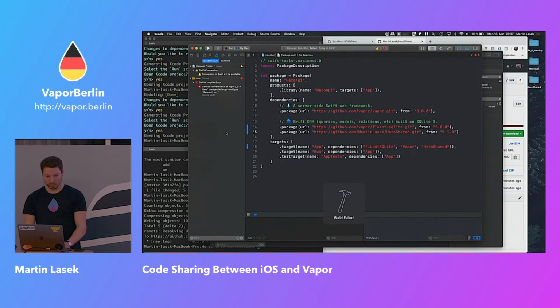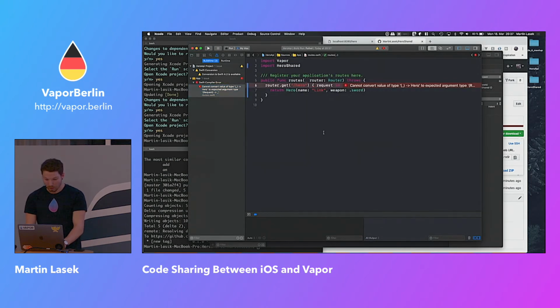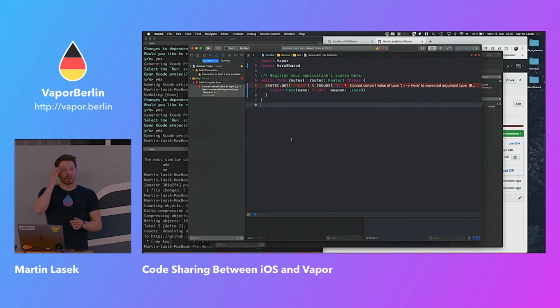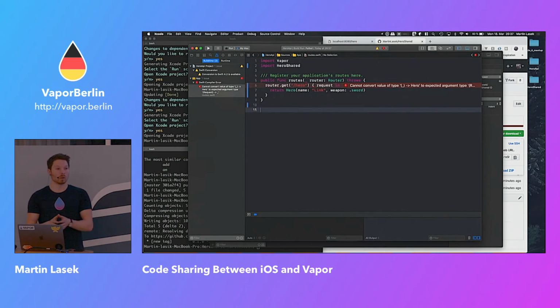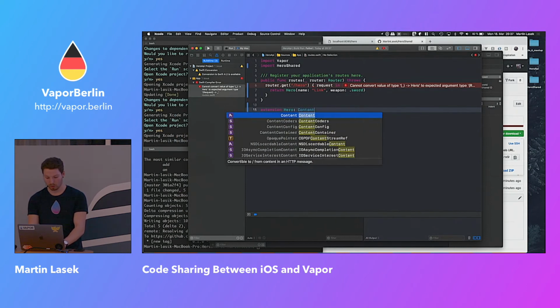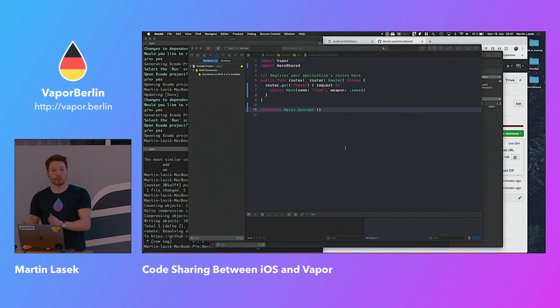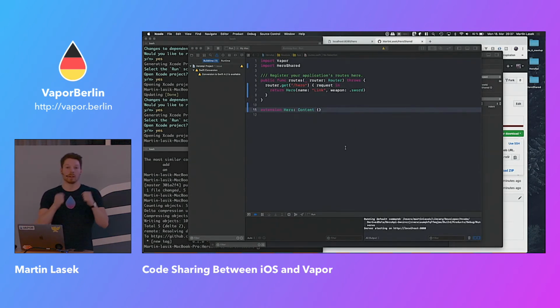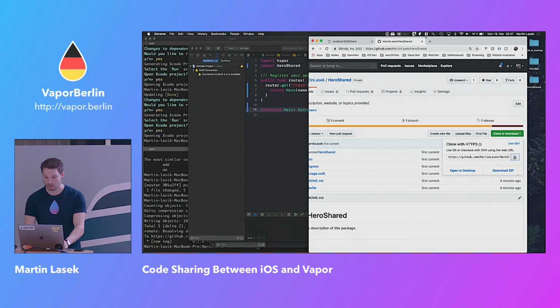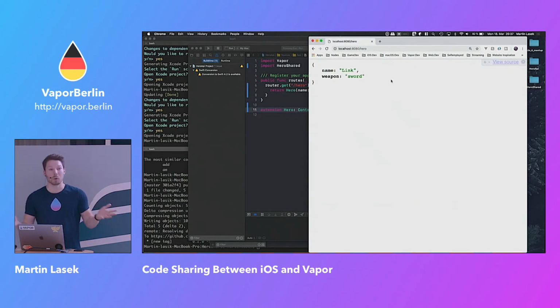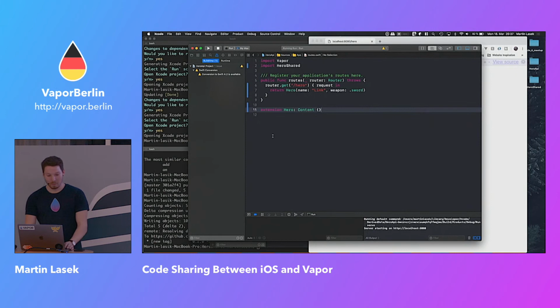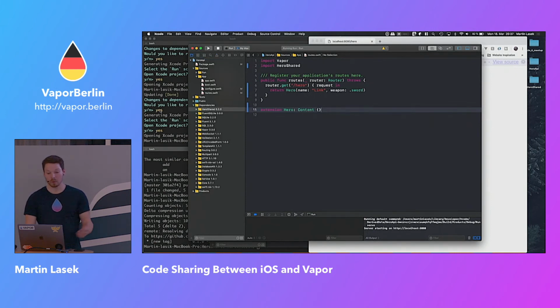And now if we run it, it fails, because it's not conforming to Content, and that's something you don't want to do in your shared package because it's very Vapor specific. What you can do is just extend Hero, conforming it to Content, just like that, and then it works. Then the Vapor specific stuff you don't need on iOS is done on the server side. Stuff you need on both sides you have in your shared package, and same goes for the iOS app. And now if we refresh, it still works. So that is awesome. This is just defining a dependency and adding it to your Vapor application.